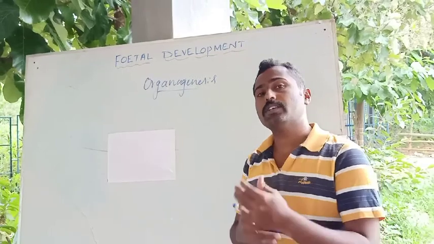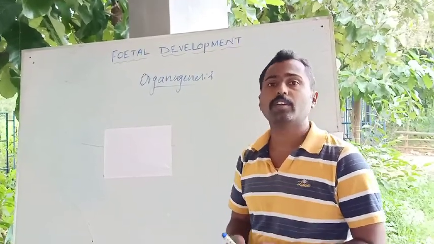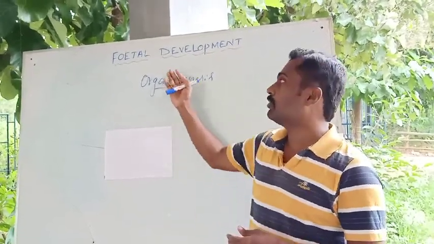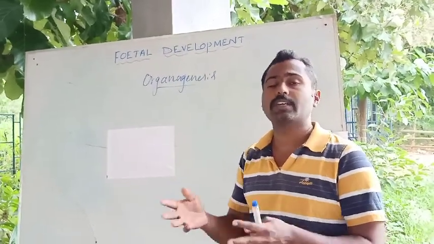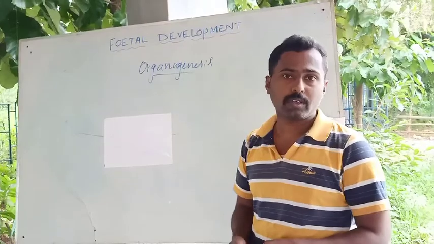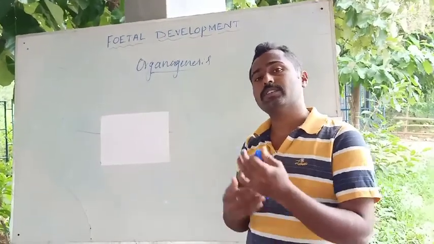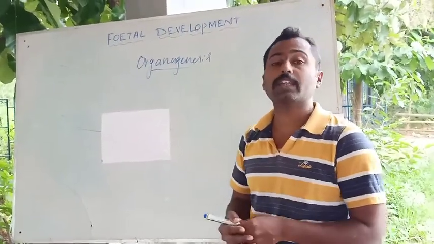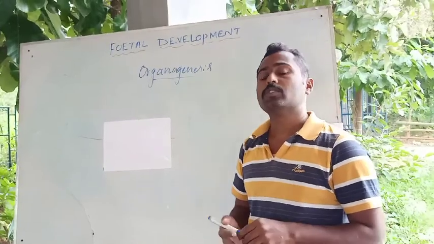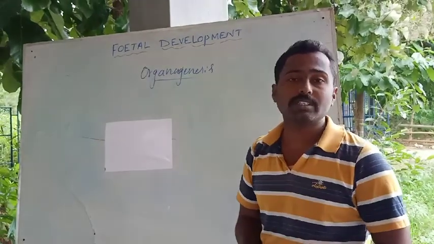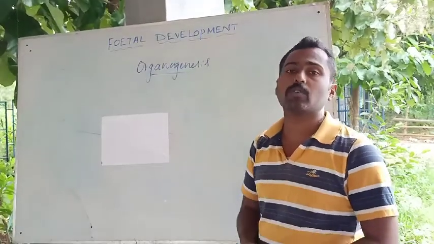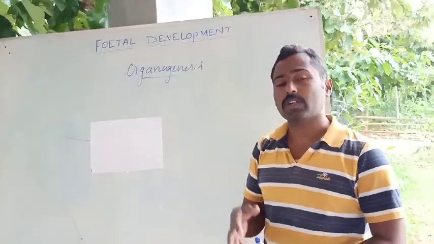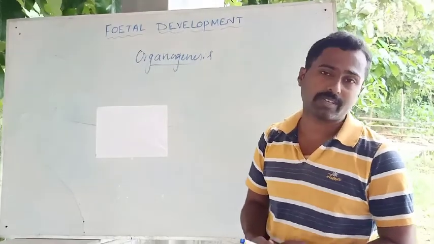There are various developments which take place during the formation of a baby or a child inside the womb of the mother. The standard duration is 9 months and 10 days. During that, we observe various stages of development, starting from the zygote. Once the three germinal layers, the ectoderm, endoderm and the mesoderm, are differentiated, I have explained the role of these three germ layers, what organs and organ systems they give rise to.